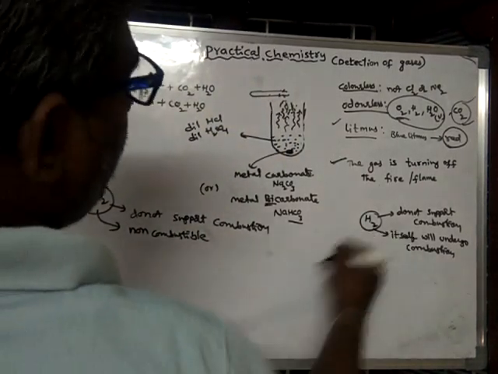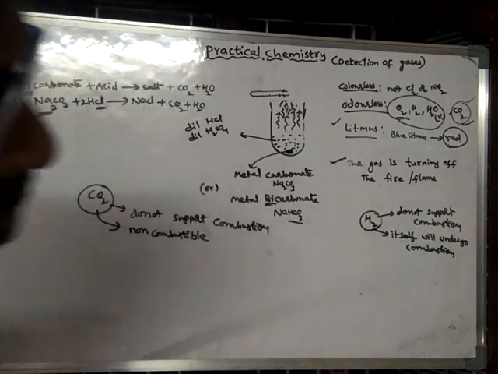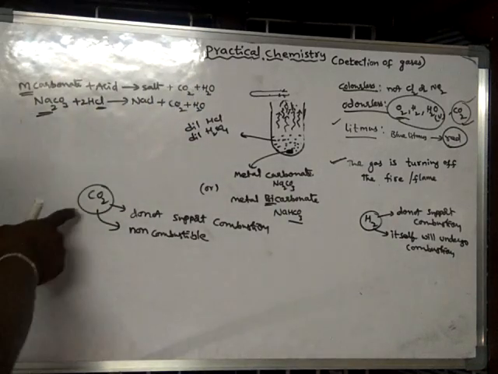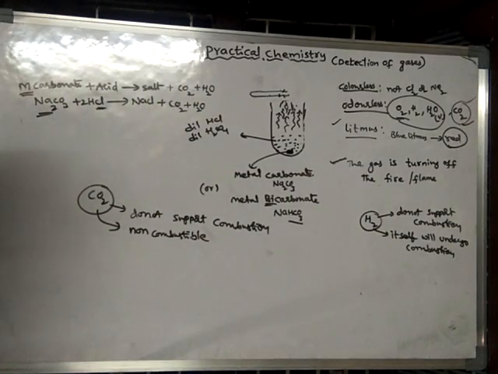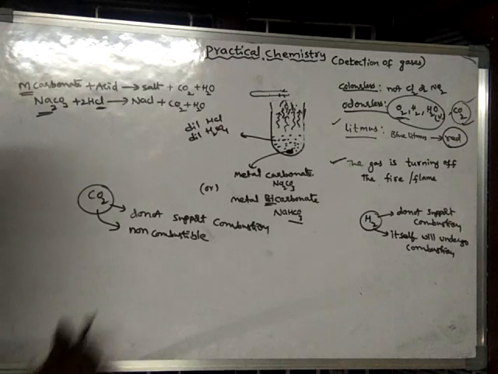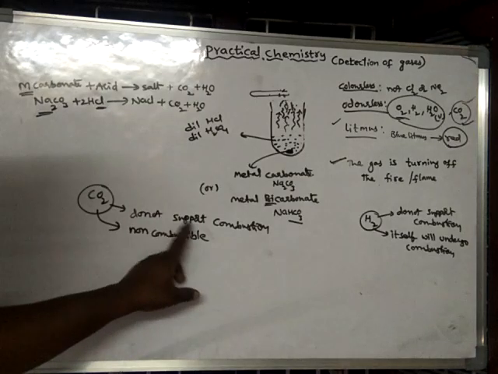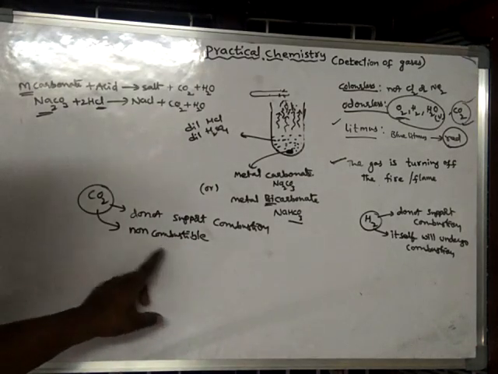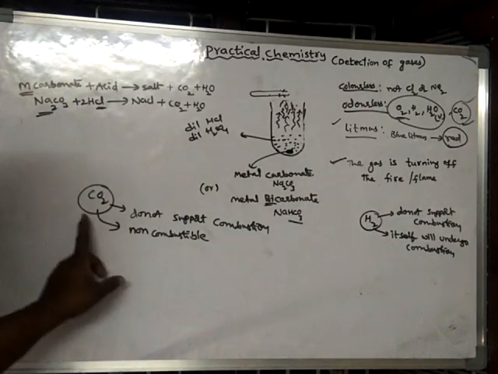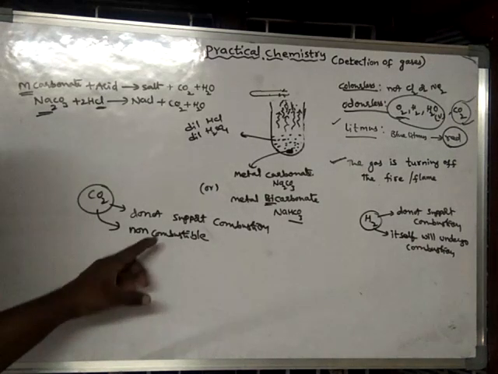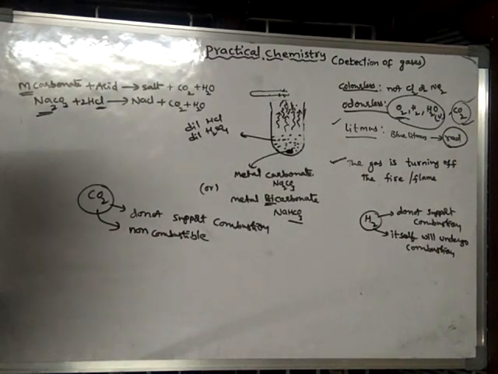But carbon dioxide does not support combustion and does not undergo combustion. It is non-combustible. That means it is neither a supporter of combustion, nor a combustible gas. So these two properties are not there for carbon dioxide.